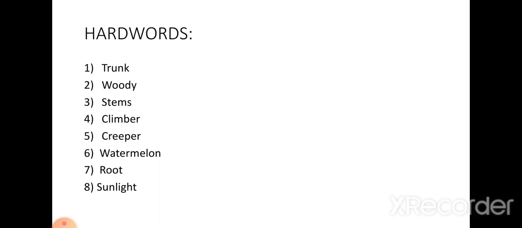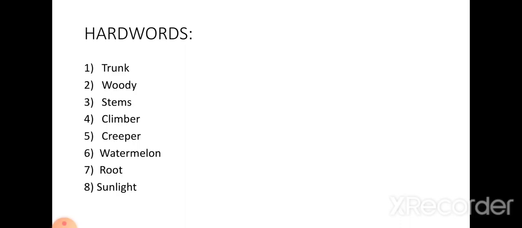The part of the plant which keeps it fixed to the ground is known as root. 8. And the last hard word, that is sunlight. S-U-N, sun, L-I-G-H-T, sunlight. What is sunlight? The light that we get from the sun is known as sunlight.